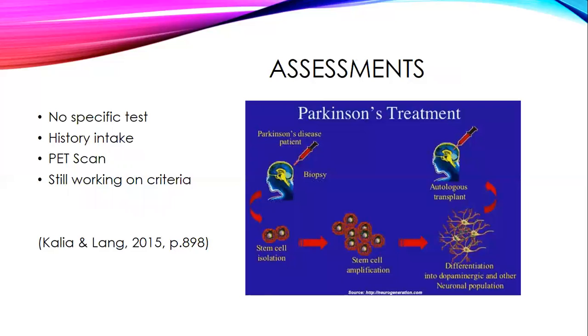There's no specific test to diagnose this disease. A thorough history needs to be performed. The main basis for diagnosis is the presence of symptoms, typically the bradykinesia and the rigidity. Research is being conducted to better diagnose Parkinson's disease. To help with diagnosing other conditions, PET scans can be performed.